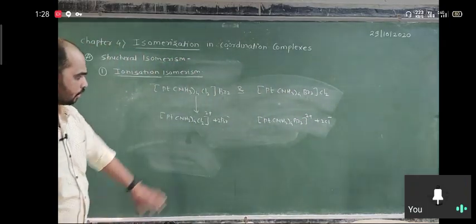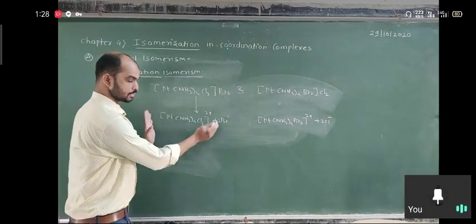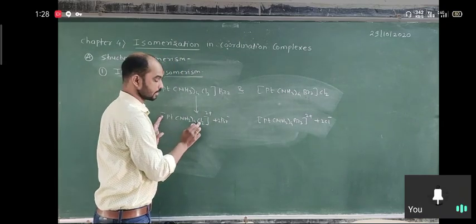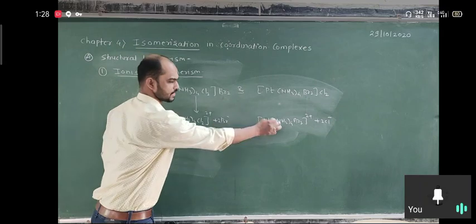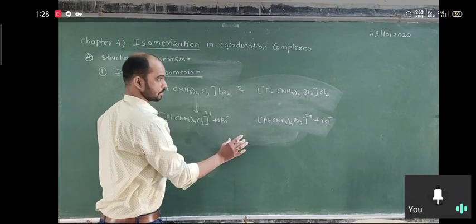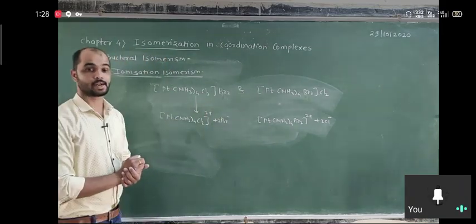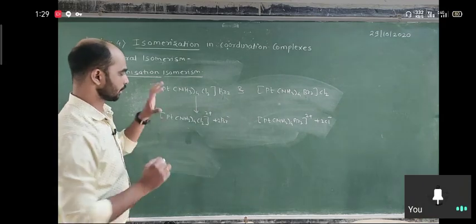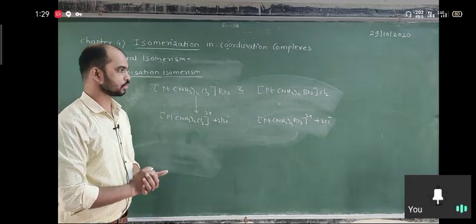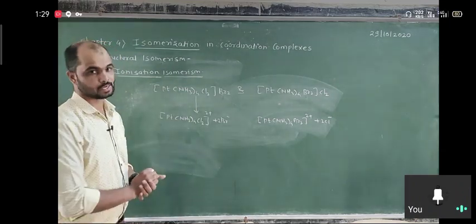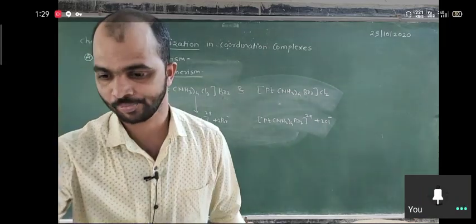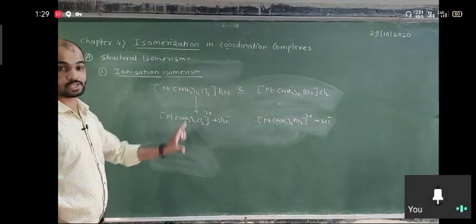This is the ionization. If you see here, the cation in the first case is different from the second case. This cation and this cation are different because here Cl2 is present, here Br2 is present. Both anions are different too. Here is a Br minus, there is a Cl minus. That means both have the same molecular formula, but the ions formed are different, so the relation between them is ionization isomers. Some other examples are given in the notes, you can try to ionize them and you will understand. So the first type, ionization isomer, is finished.